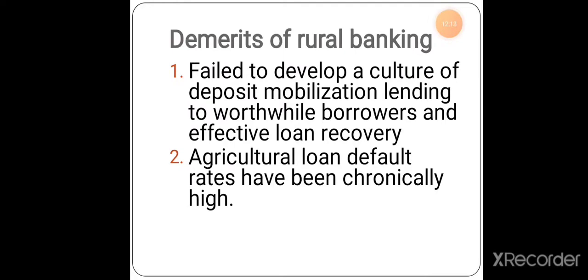So, the demerits of rural banking. None of the things is perfect. Because of that, the demerits of rural banking are: first, it failed to develop a culture of deposit mobilization, lending to worthwhile borrowers and effective loan recovery. What happened to the banking system? It was very difficult to recover loans when the farmers didn't get proper cultivation, when the result was not proper, when the yield was not proper. The farmers couldn't pay the loan. So that was one of the difficulties for rural banking.